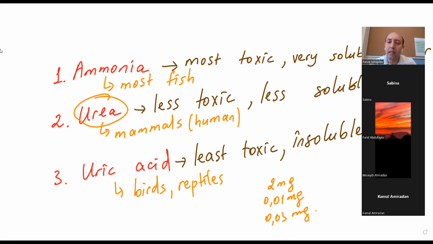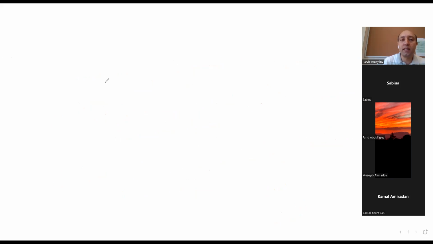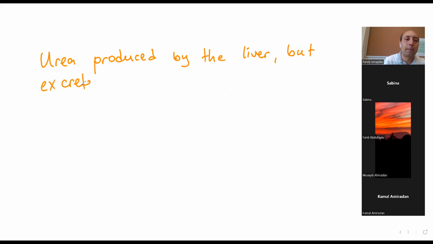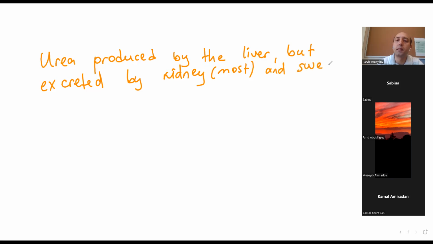Now I will give you another detail how urea will move. So we said that urea is produced by the liver, but excreted by kidney, which is mostly, as we said, kidney, and skin, by sweat glands. Some amount, as we said.